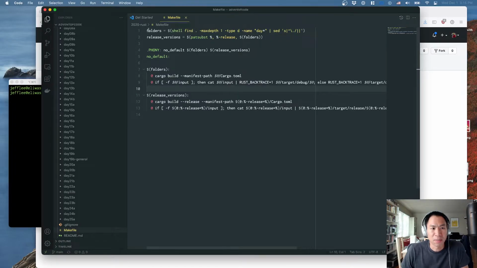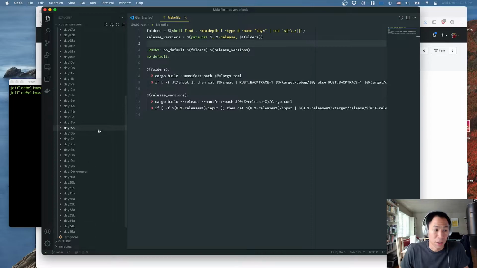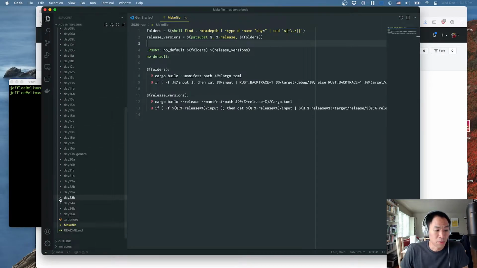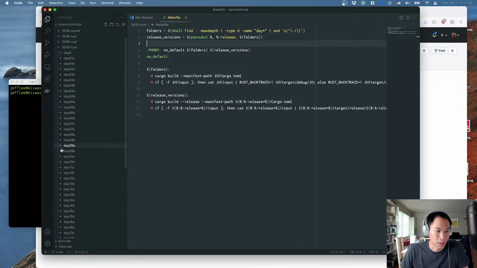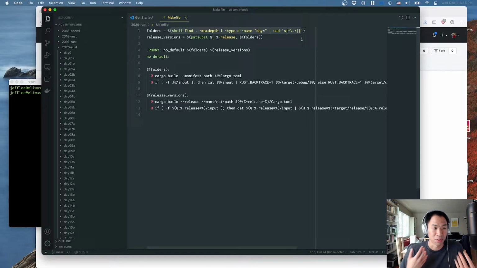The Makefile has a bunch of shell magic that I always have to learn how to do every single time I write a Makefile. But what it does is it allows me to specify in an automated way all of the separate programs that I'm running here. So what this call more or less does, it says, give me all of the directories inside my current directory that start with the letters D-A-Y, or day. And then from there, we can build our projects.